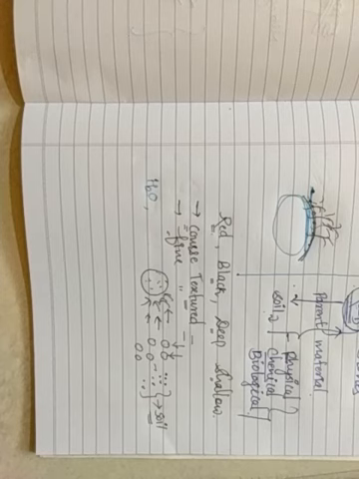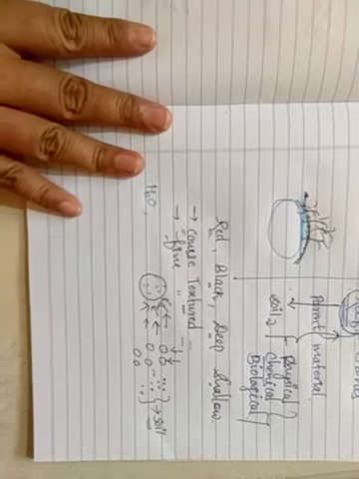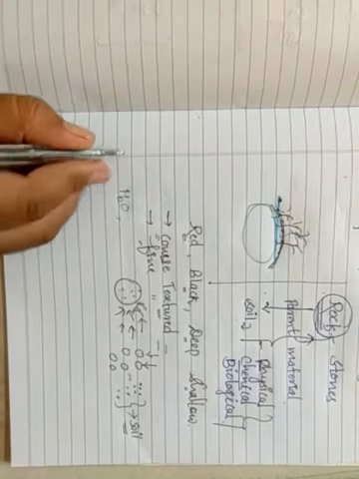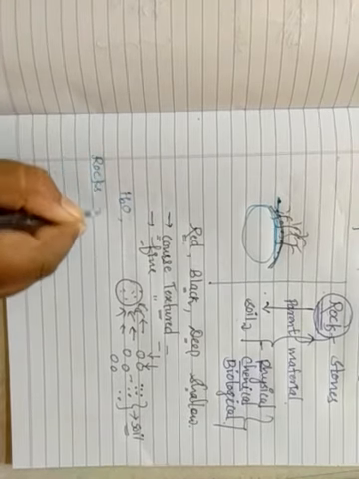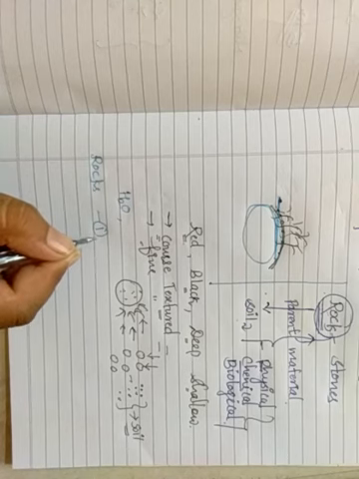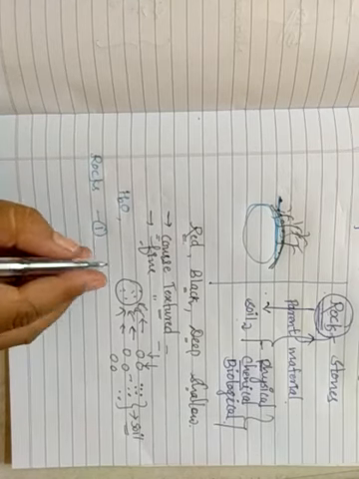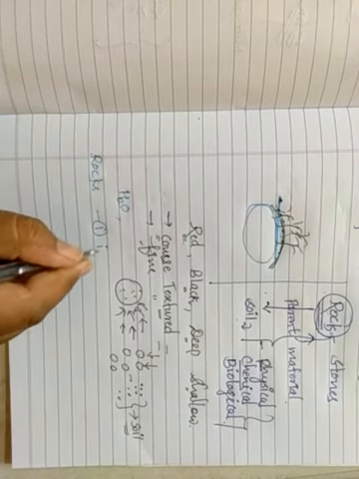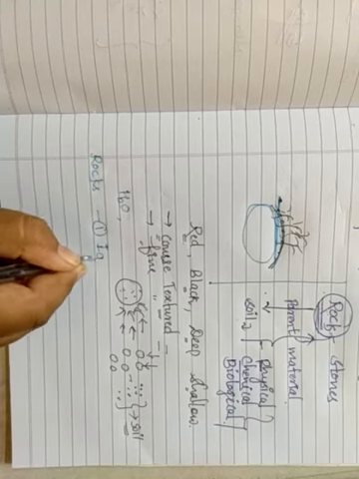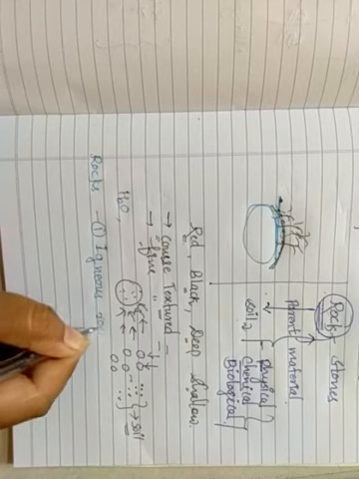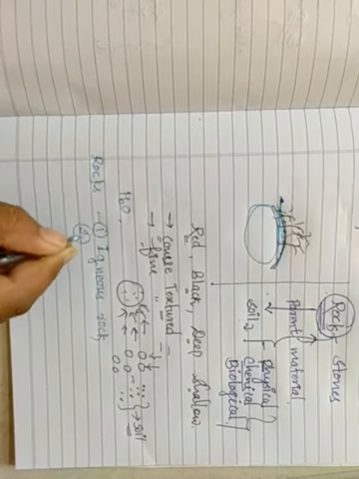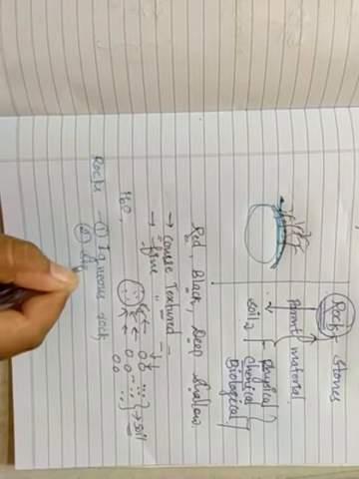Which rocks are those? Let's see. I will tell you the three kinds of rocks which are present. The first rock is igneous rock. Okay, the next rock is sedimentary rock.